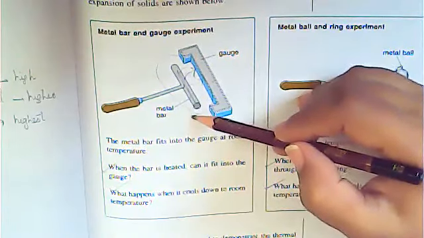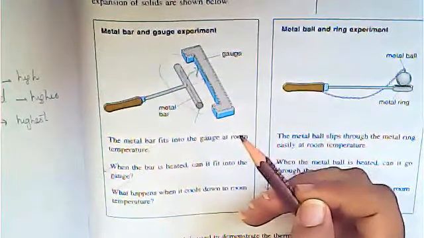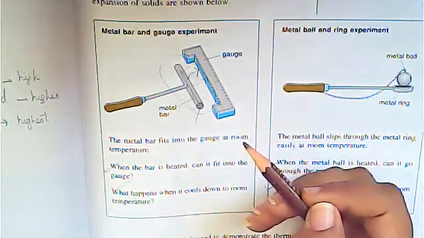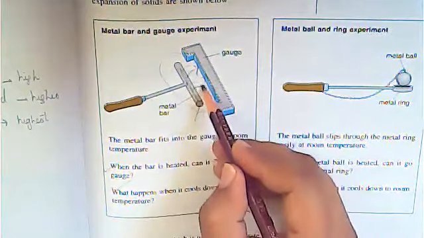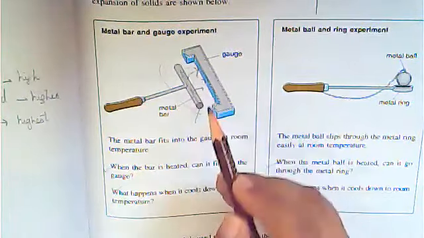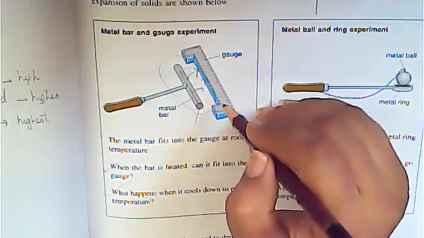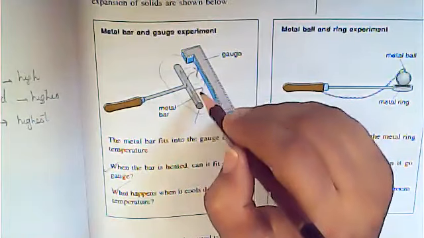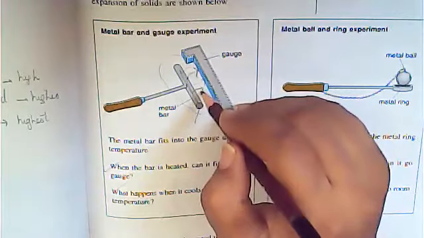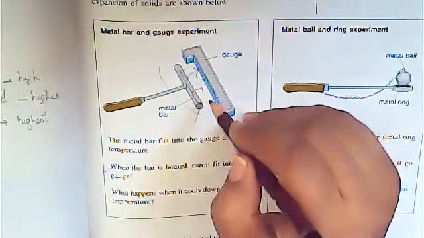Similarly, when the temperature is cooled down, means if you keep it in the fridge, in the refrigerator for 24 hours, for 32 hours, it's up to you. And when you try to fit it, it will not be a snug fit, it will simply go inside. It will fit properly only at room temperature. But when you increase the temperature, it will not fit. And when you decrease the temperature, it will become loose in it.